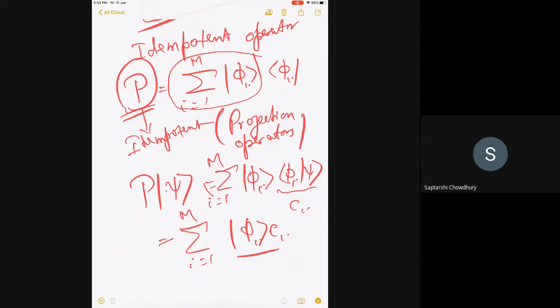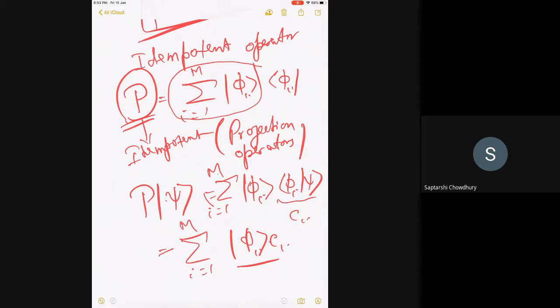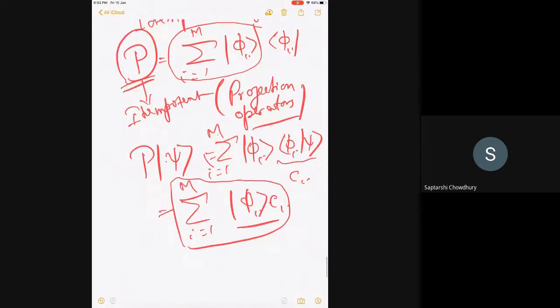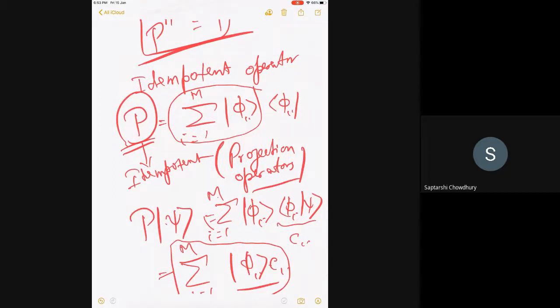We know that, because that's an identity operator, right? This is not an identity operator, but in a sense, do the same algebra and you will get a subset of psi. That's why it is called a projection operator. And projection operators are, however, idempotent. Is it okay?